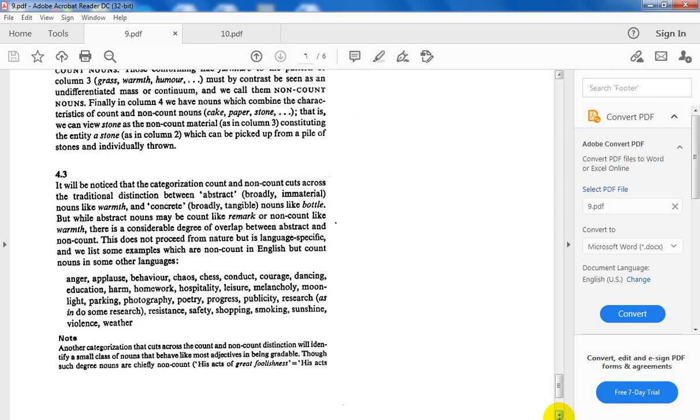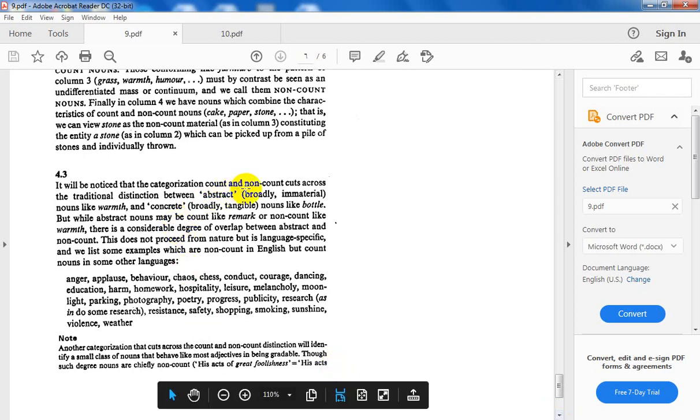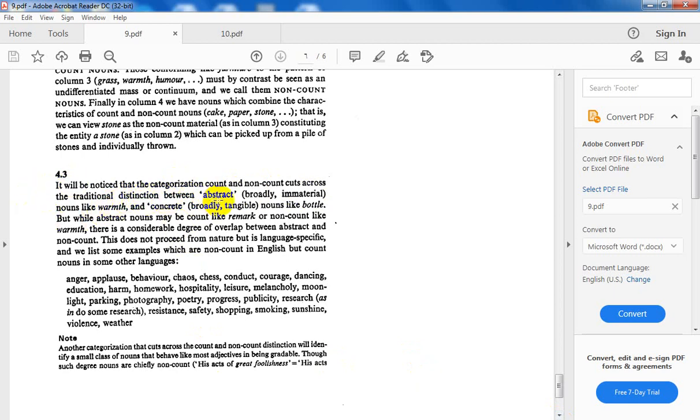It will be noted that the characterization count and non-count cuts across the traditional distinction between abstracts, broadly immaterial, which cannot be touched, like warmth, love, beauty, friendship, hospitality, and concrete, tangible, which can be touched, like book, bottle. But while abstract nouns may be count, like remarks, or non-count, like warmth, there is a considerable degree of overlap between abstracts and non-count.